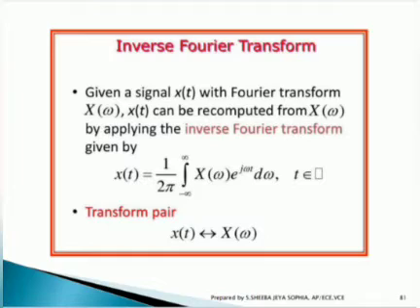Inverse Fourier transform. Its formula is x of t equals 1 by 2 pi times the integral from minus infinity to infinity of X of omega into e power j omega t d omega. And so the Fourier transform pair is formed as x of t and X of omega.